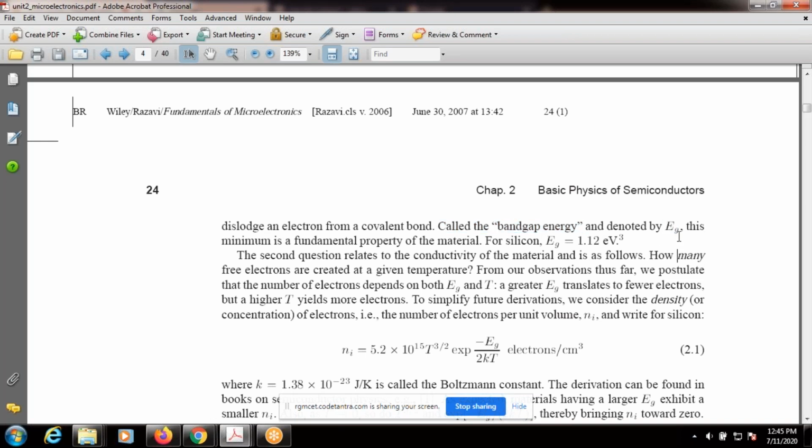Band gap energy is a fundamental property of the material. Not only silicon, each material has its own band gap energy. For silicon, the band gap energy is 1.12 electron volt. What is meant by eV? Here the units are small e, capital V, electron volt.